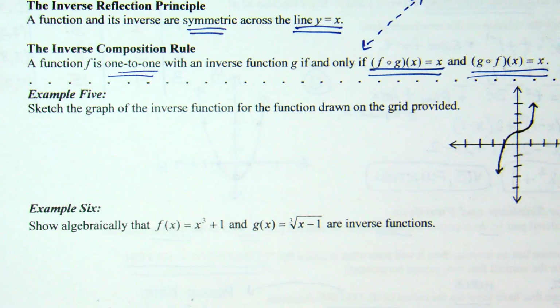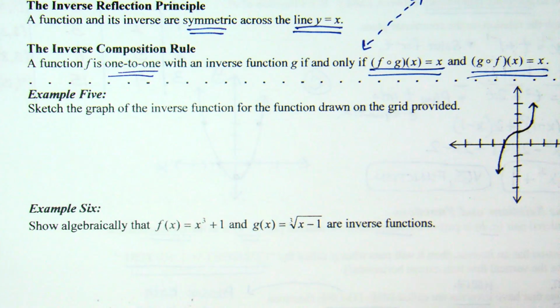Let's look at example 5. They give us this graph and ask us to sketch the graph of the inverse function for the function drawn on the grid provided. In order to find an inverse, what happens between the function and the inverse?